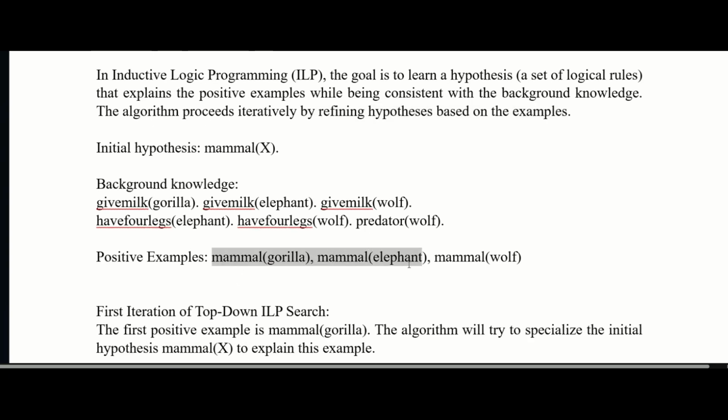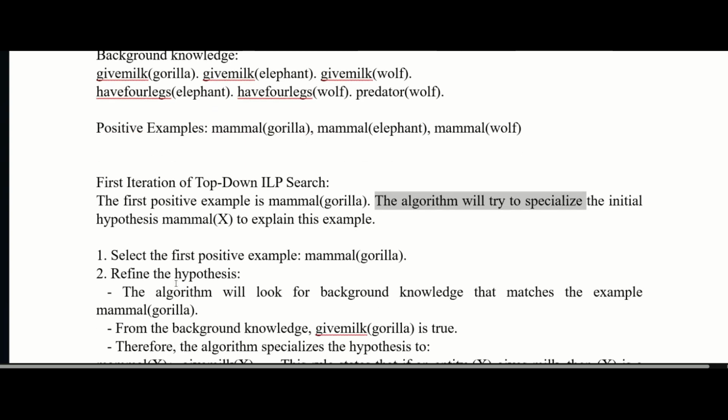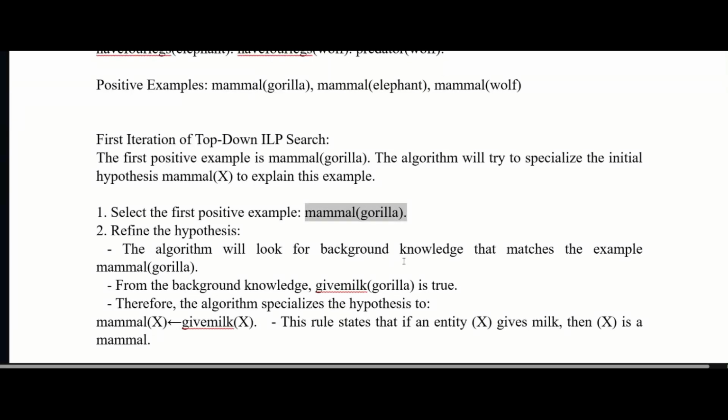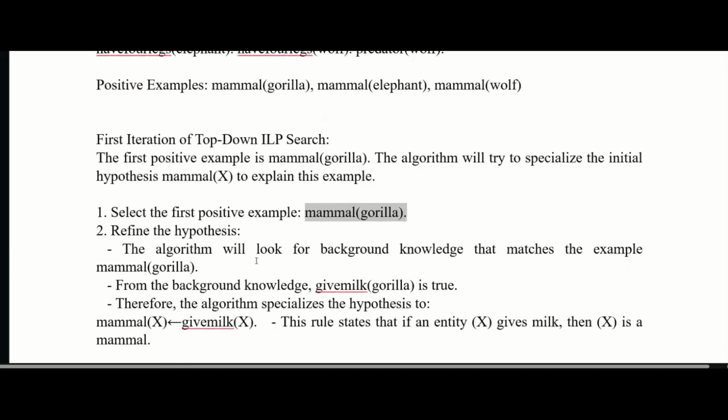So first iteration for top down search. So first positive example is mammal gorilla in this case. So the algorithm will try to specialize the initial hypothesis mammal X to explain this example. Select the first positive example mammal gorilla. Refine the hypothesis. The algorithm will look for background knowledge that matches the example mammal gorilla. So what is the background? Give milk gorilla. So from the background, give milk gorilla is true. Okay. So therefore the algorithm specializes the hypothesis to mammal X if give milk X. This is the rule that states if an entity X gives milk then X is a mammal.